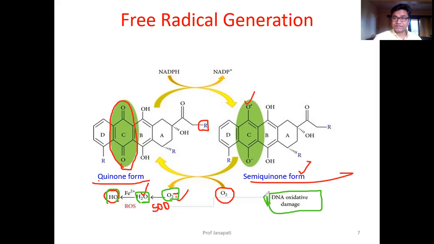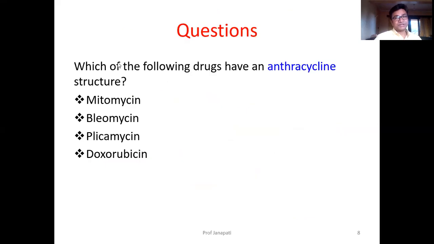So this is how these drugs act. They intercalate, they block the topoisomerase enzyme, and they produce free radicals which damage the DNA molecule. These free radicals are also responsible for some side effects, especially cardiovascular side effects with these drugs. So let us see some questions on what we learned in this section.